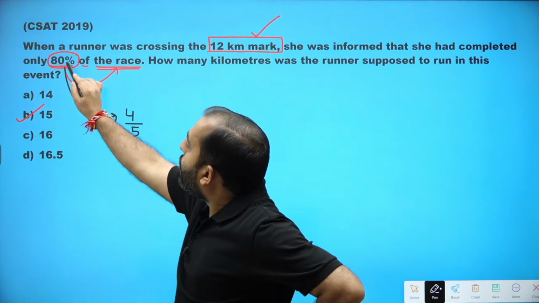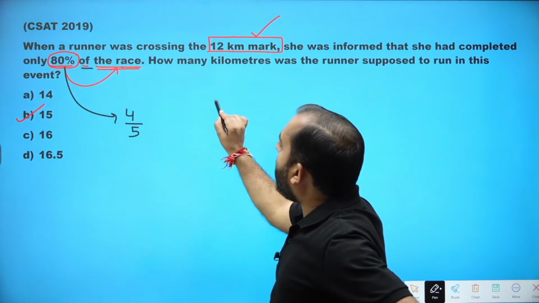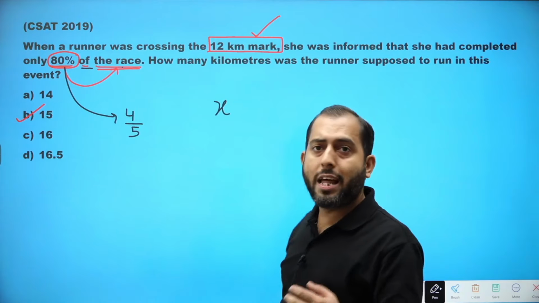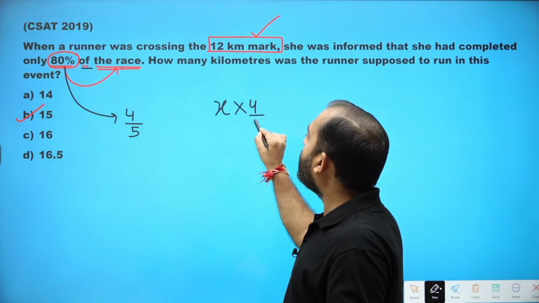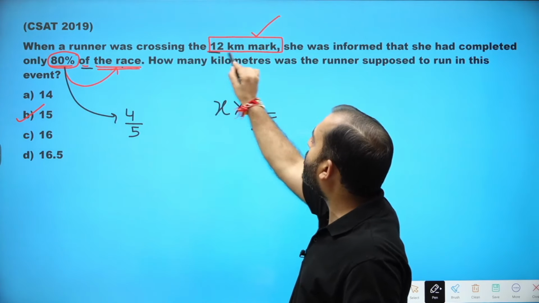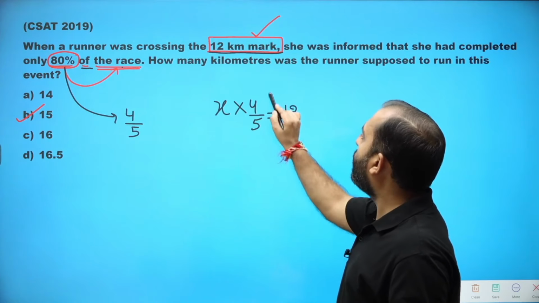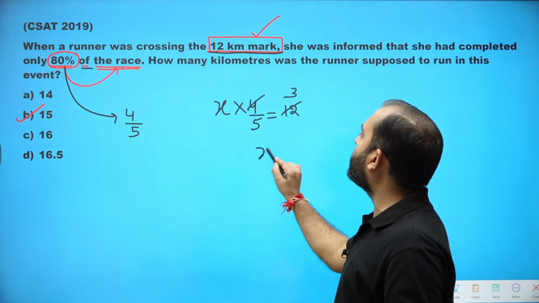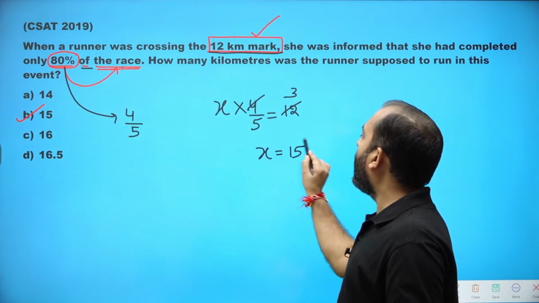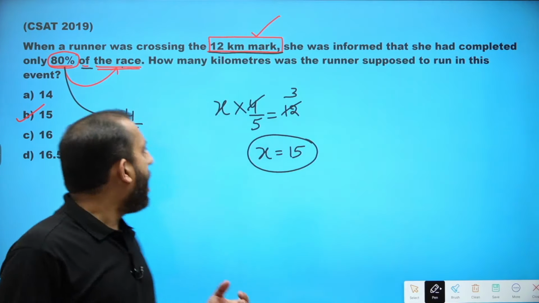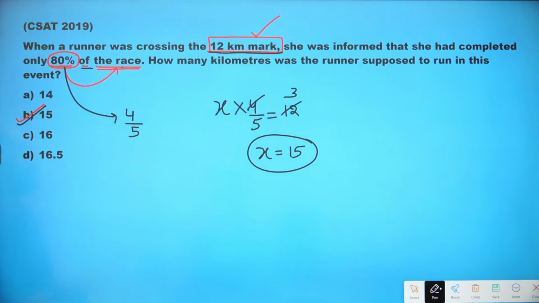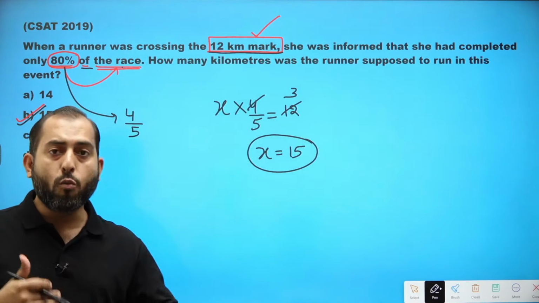So 4/5 of the race, where you have assumed the total length of the race is x. So 4/5 of x was 12 kilometers. Now 4 3s are 12, and x is equal to 50. This is the other way of calculating the total length of the race. Hence the answer is option B. I hope this is clear. Let's move on to the next problem.